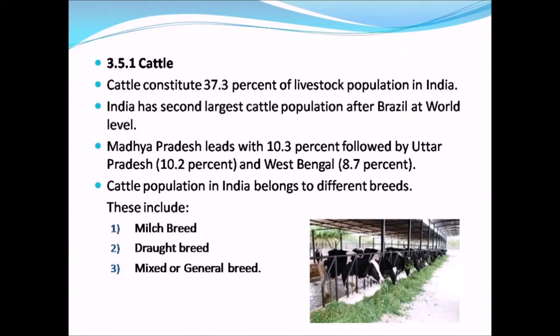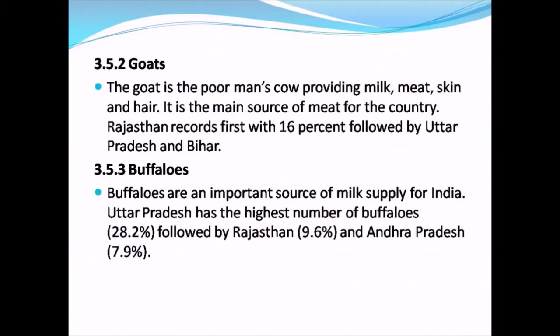In India, Madhya Pradesh leads with 10.3%, followed by Uttar Pradesh with 10.2%, and West Bengal stands third with 8.7%. Cattle population in India belongs to different breeds. These include milch breed, draught breed, and mixed or general breed.